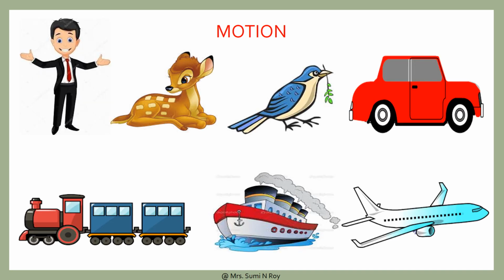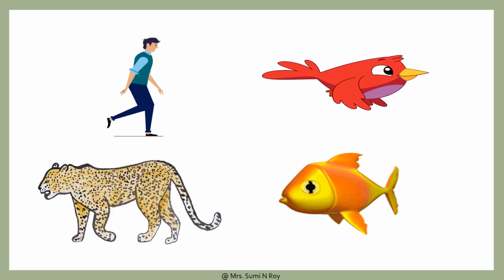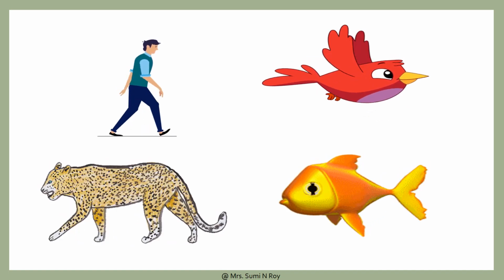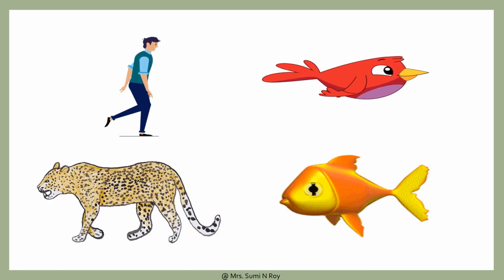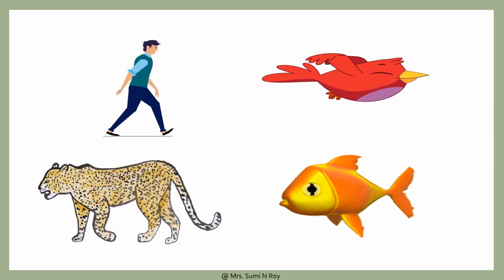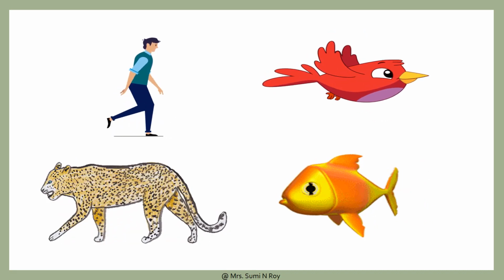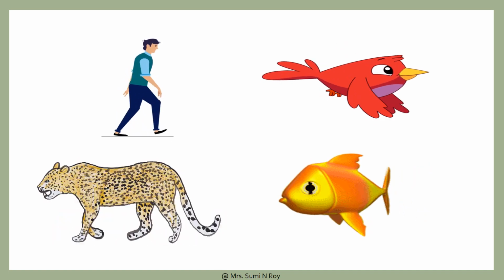As we have learned about distance, let us define the term motion. We all know a man, animal, birds, cars, buses, trains, ships and aeroplanes do not remain stationary all the time. They can move from one place to another. For example, a man moves when he walks along a road. A bird moves when it flies in the sky. A cheetah moves when it runs in the jungle. And a fish moves when it swims in water.